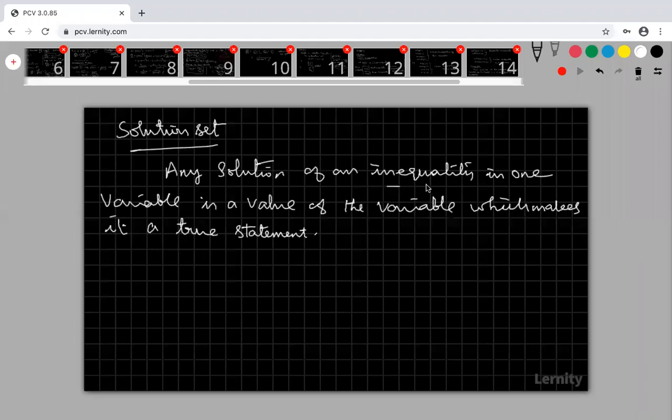So that value of x makes the inequality a true statement.